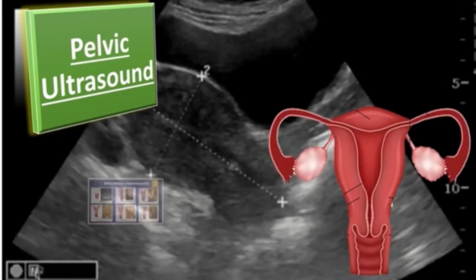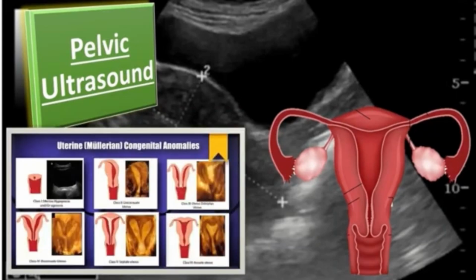Suspected uterine anomalies may require further investigations to confirm the diagnosis using different modalities like hysteroscopy, laparoscopy, or three-dimensional pelvic ultrasound.